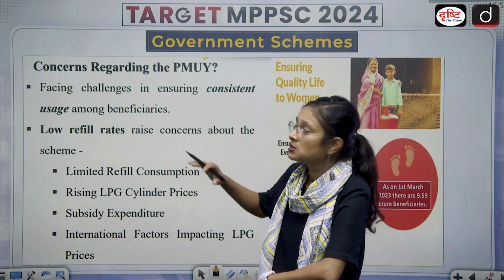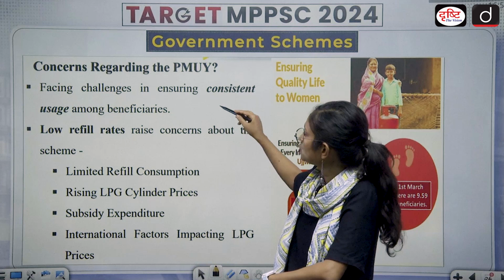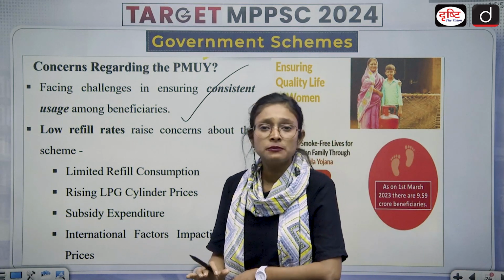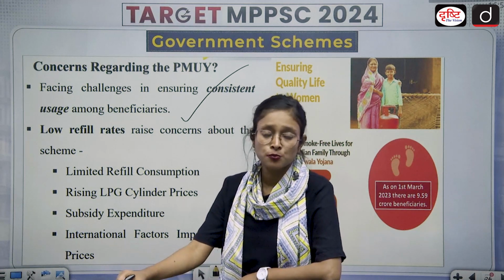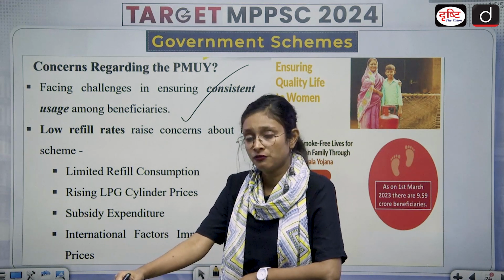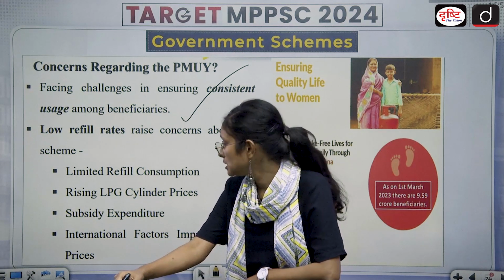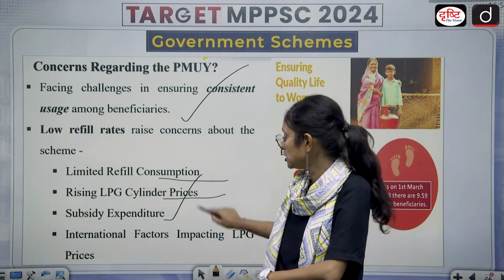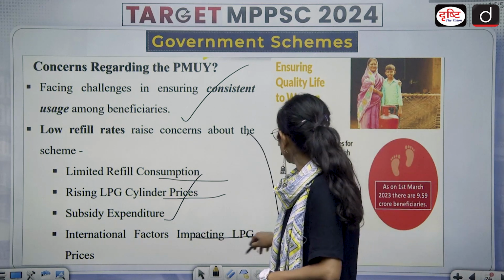Then what are the concerns regarding this Pradhan Mantri Ujjwala Yojana? Facing challenges in ensuring consistent usage among beneficiaries. So on social media and also in the media, many women have come to the front and spoken about this, that they got the LPG cylinder but they don't have money to refill. So refill is a major issue and major concern in this particular scheme. Limited refill consumption, rising LPG cylinder prices, subsidy expenditure, international factors impacting LPG prices. So these are the concerns we have.